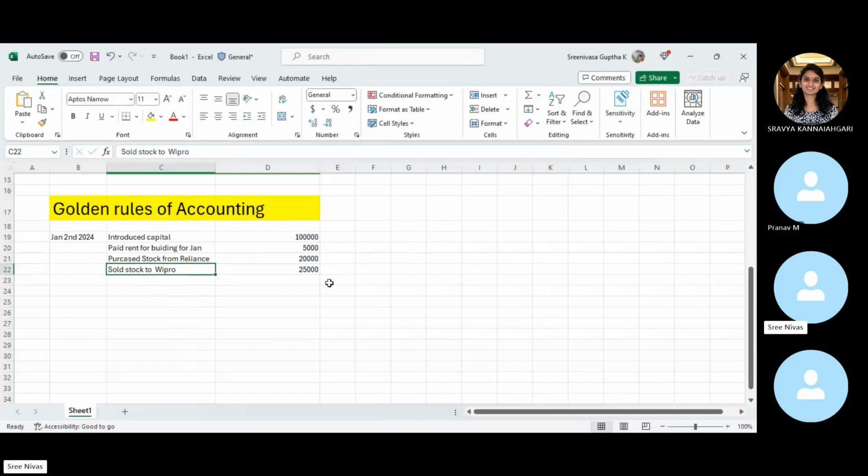So a debtor is the source from which we are supposed to receive the amount. A creditor is the source to which we have to pay the amount. So the difference between debtor and creditor is that a debtor is our asset and a creditor is a liability.